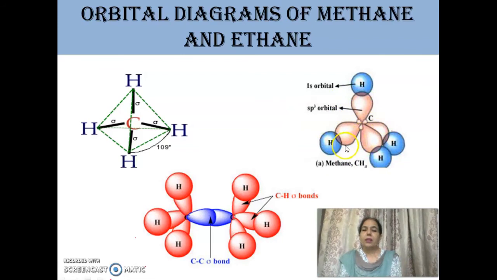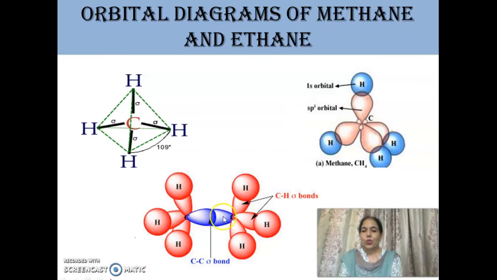Similarly, we can draw the orbital diagram of ethane. In ethane, 2 carbons are present, C2H6. Each carbon is sp3 hybridized, meaning it has 4 hybrid orbitals. 3 hybrid orbitals overlap with the s orbital of hydrogen atoms, while the 4th orbital overlaps with the sp3 hybrid orbital of the other carbon atom.